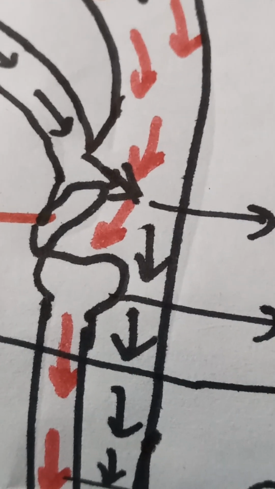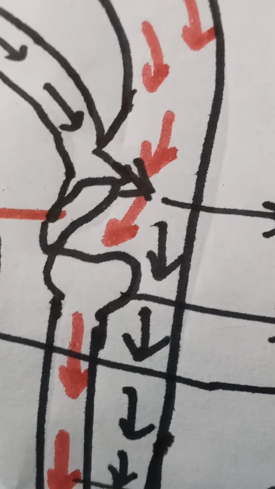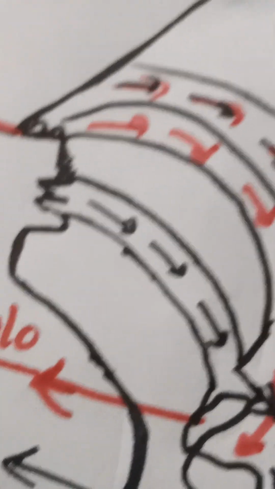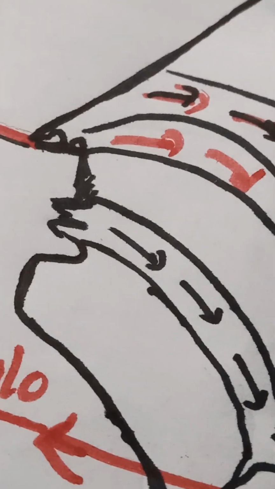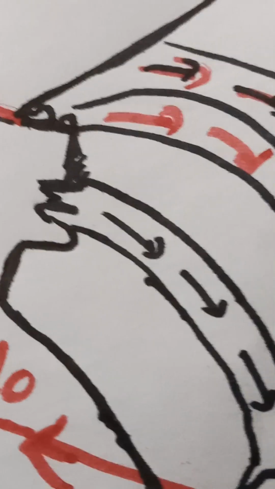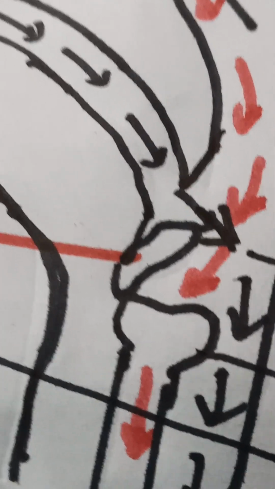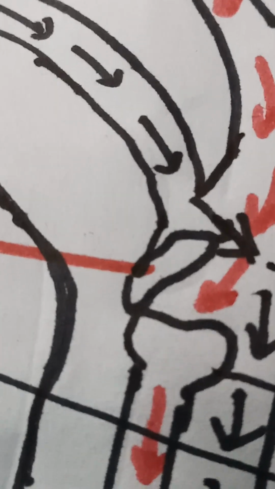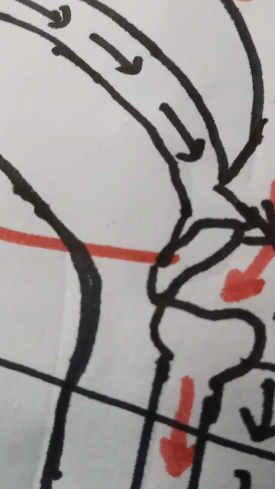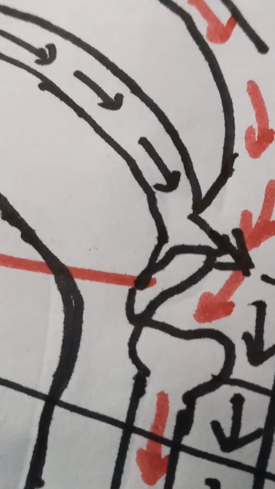In that larynx, one part is covering it. When we take food from the mouth, it comes through our mouth and enters into the pharynx. When the food comes, the lid will close the larynx part.